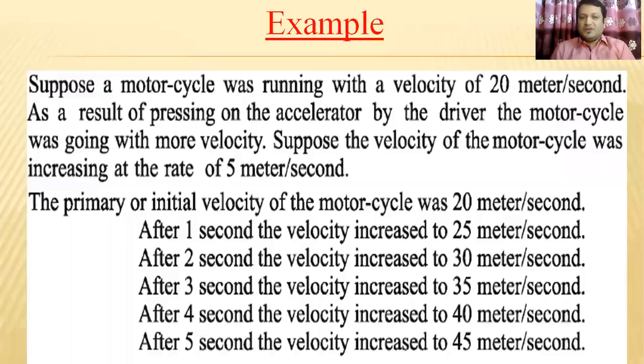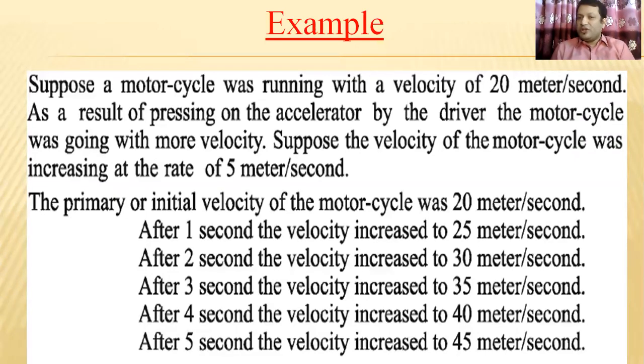Okay, students, you can understand this from the example I have given. Suppose a motorcycle was running with a velocity of 20 meter per second. As a result of the driver pressing the accelerator, the motorcycle was going with more velocity.